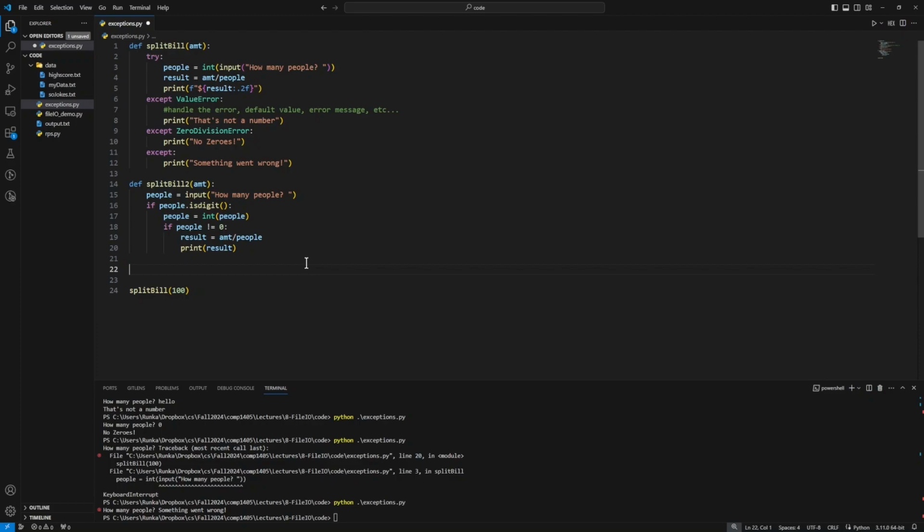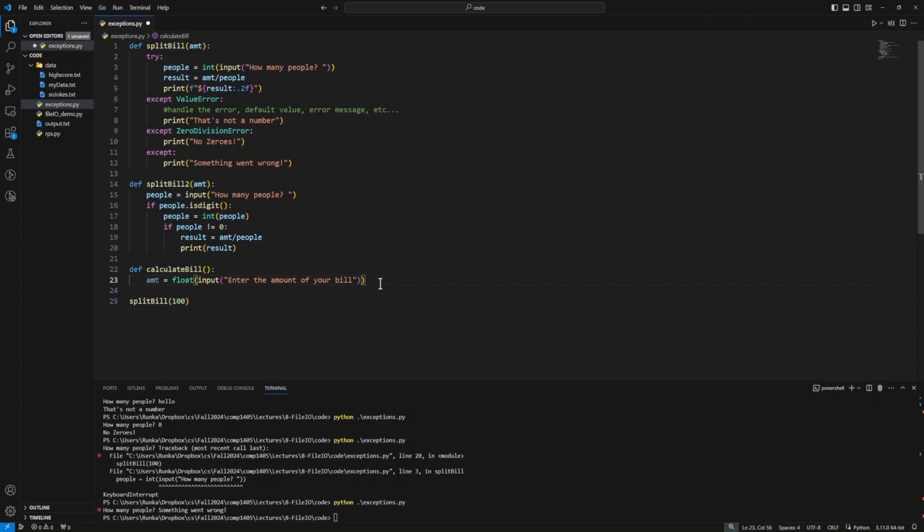So def calculate bill takes in no arguments, and this will start by asking the user to enter the amount of their bill. So I'll say amount equals input, enter the amount of your bill. And here we'll assume the user is going to enter some floating point number representing the dollar amount of the bill that they've received. So we can just cast this to a floating point number with the word float.